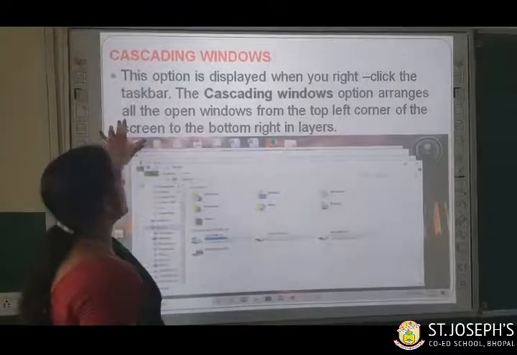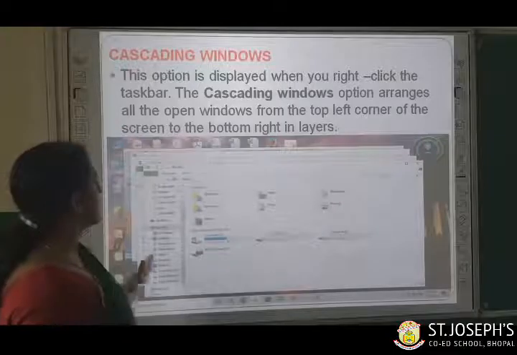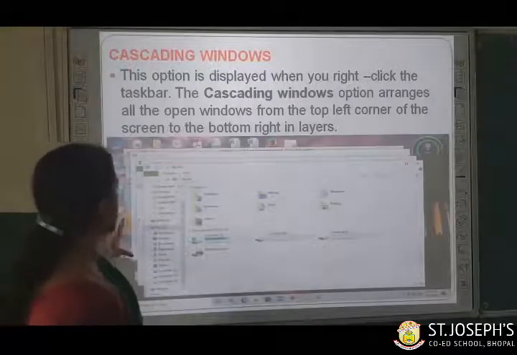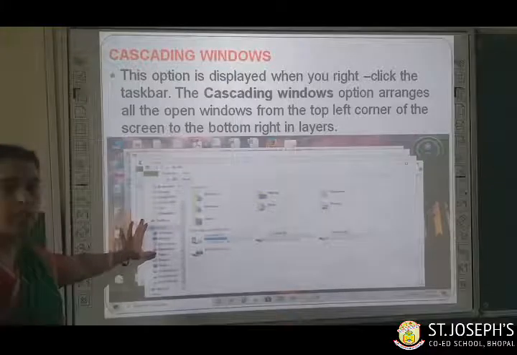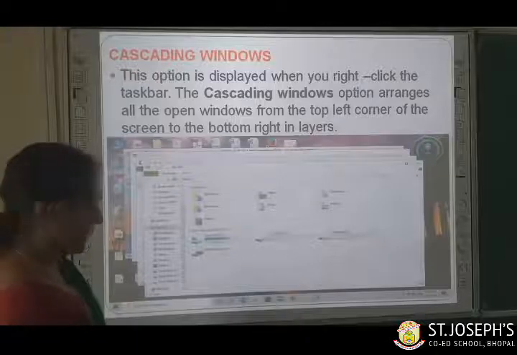Cascading windows option arranges all the open windows from the top left corner of the screen to the bottom right in layers. Can you see the picture, children? Do you like it? And understood this much of what I am teaching today? Yes.